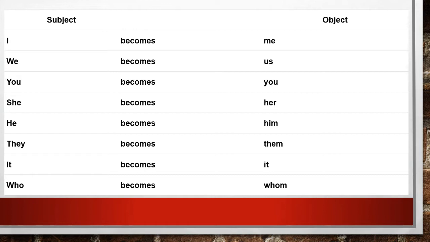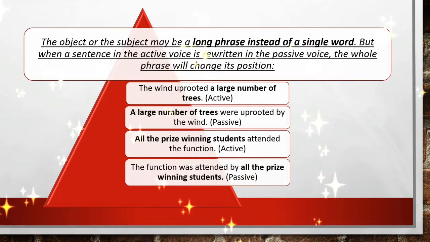So there are only two pronouns, you and it, where there is no change. Okay, the subject and object for you and it are same. Clear? Rest of the things will change. So this is how we change pronouns.